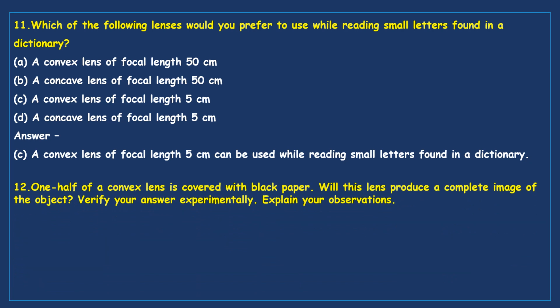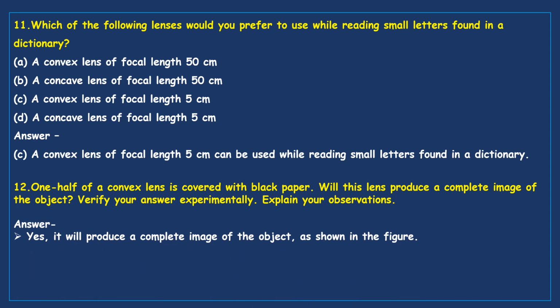Next question. One half of a convex lens is covered with a black paper. Will this lens produce a complete image of the object? Verify your answer experimentally. Explain your observations. Your answer: this is an activity given in the textbook. All of you please refer to the textbook and find out the solution from there. Try to understand that activity.